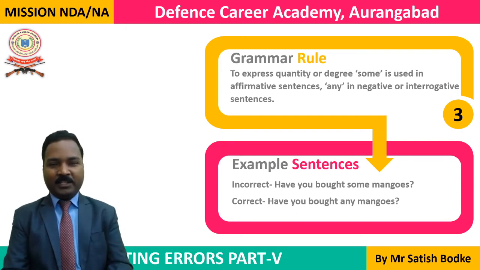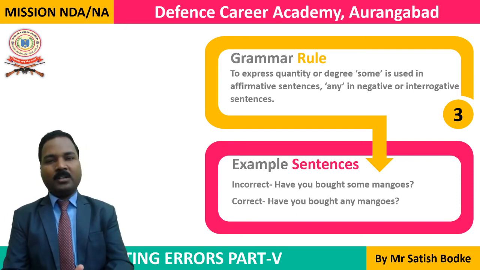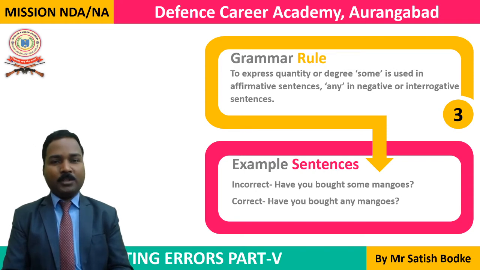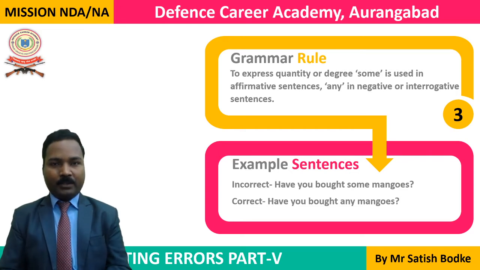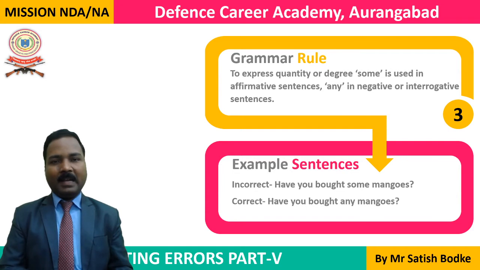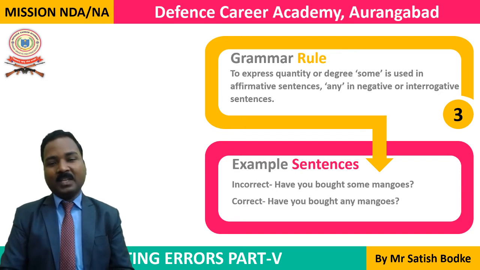As you can see in the example, have you bought some mangoes? This is incorrect because it is not an affirmative sentence. It is not an assertive sentence. It is an interrogative sentence. In an interrogative and in a negative sentence, we use the word any. And the correct sentence will be, have you bought any mangoes? This is now the correct one.